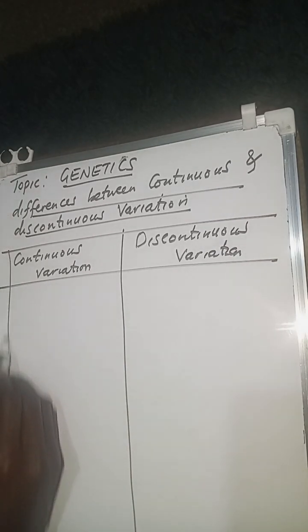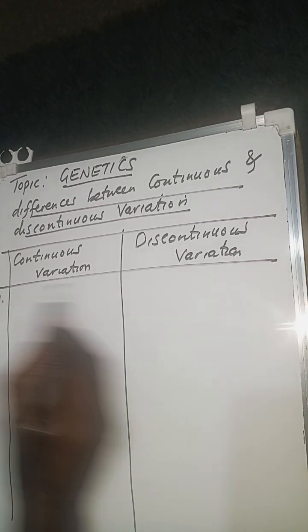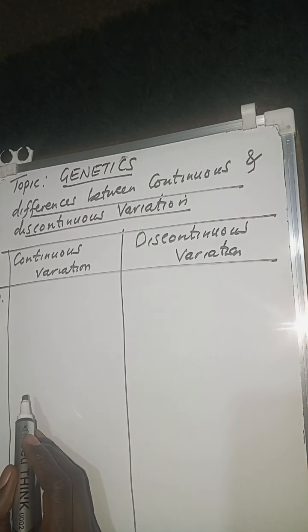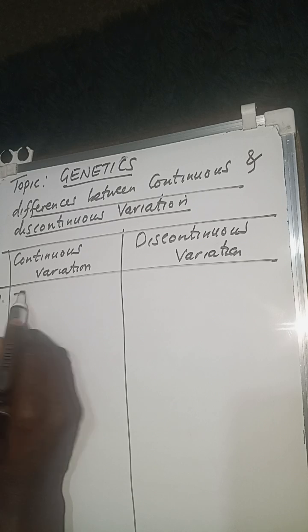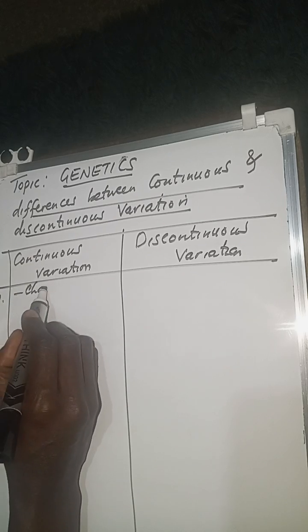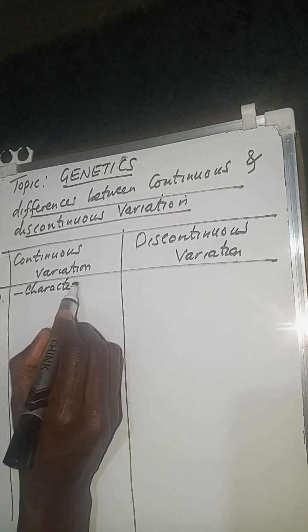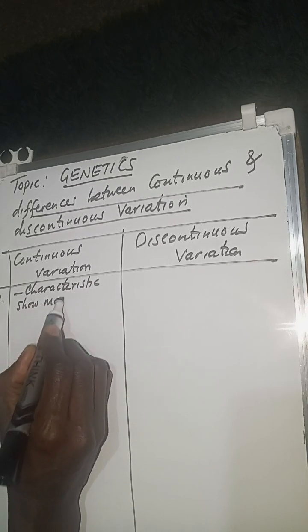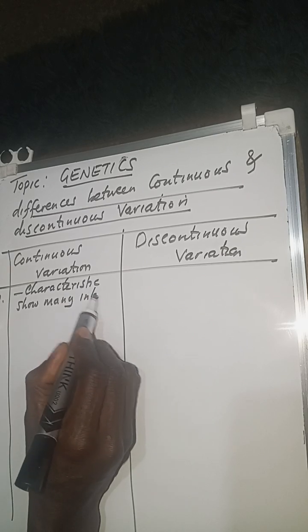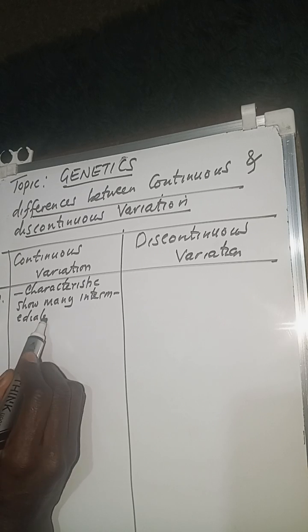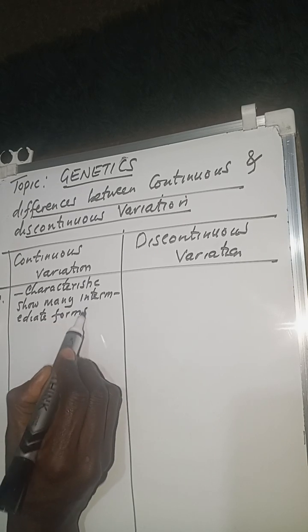The first thing that you can do is tell the difference in terms of the definition. Here, we can simply say the characteristic shows many intermediate forms between two extremes.